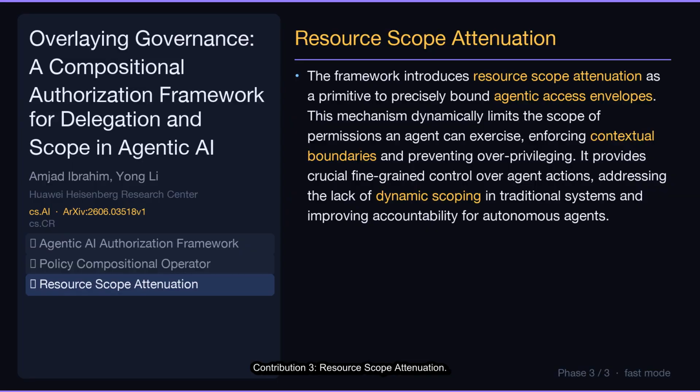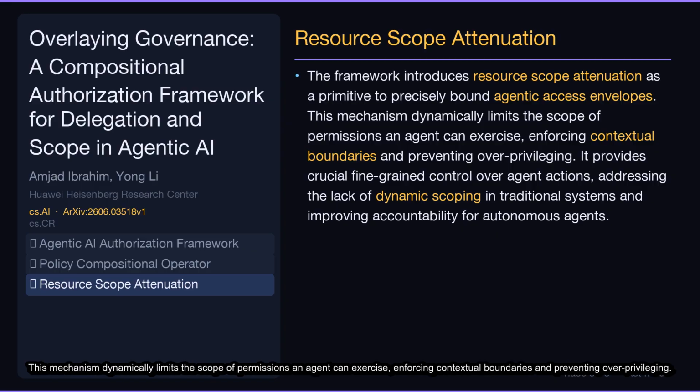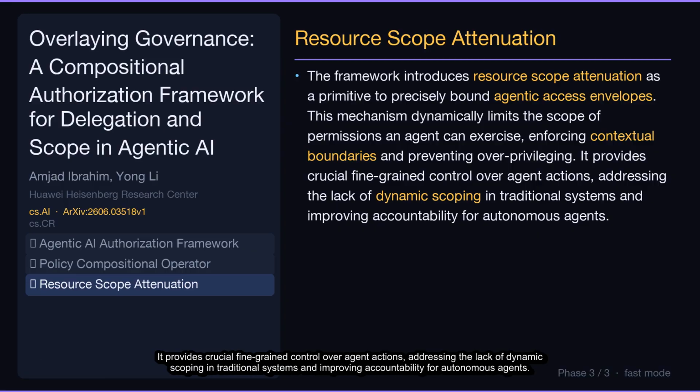Contribution 3. Resource Scope Attenuation. The framework introduces resource scope attenuation as a primitive to precisely bound agentic access envelopes. This mechanism dynamically limits the scope of permissions an agent can exercise, enforcing contextual boundaries and preventing overprivileging. It provides crucial fine-grained control over agent actions, addressing the lack of dynamic scoping in traditional systems and improving accountability for autonomous agents.